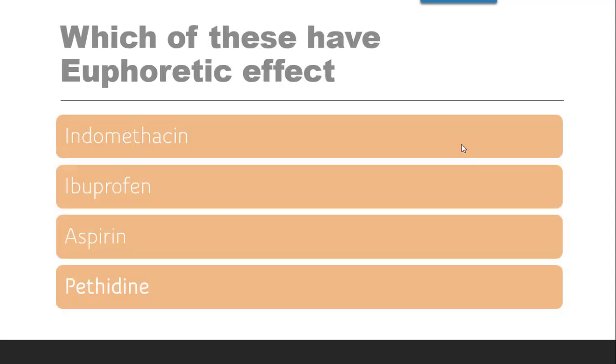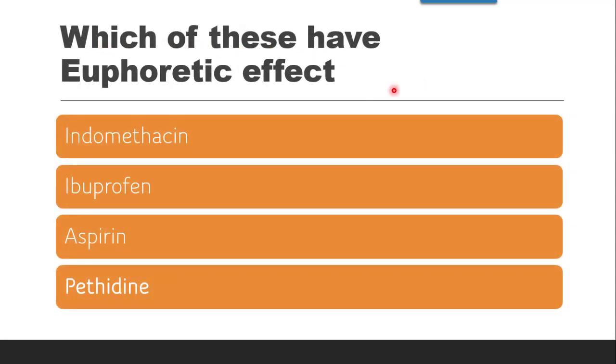Next question is, which of these have euphoretic effect? Now euphoretic effect means it is the condition where the person is in the situation of intense happiness and self-confidence. This effect occurs due to the use of narcotic analgesics. So which of these have euphoretic effect? Narcotic analgesics are... now indomethacin, ibuprofen, aspirin are not narcotic analgesics.